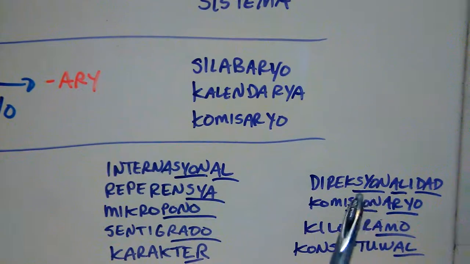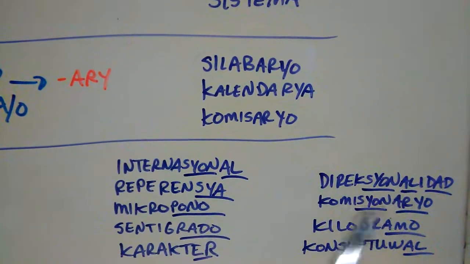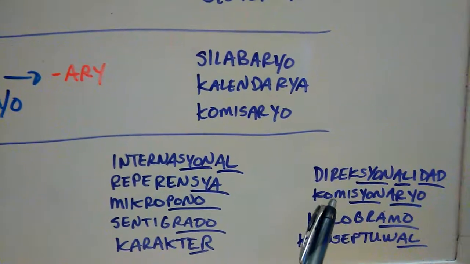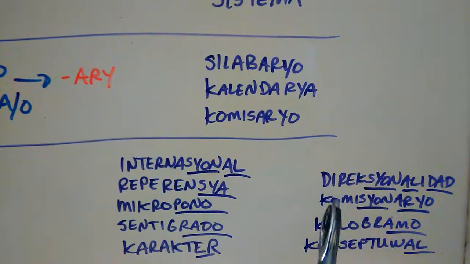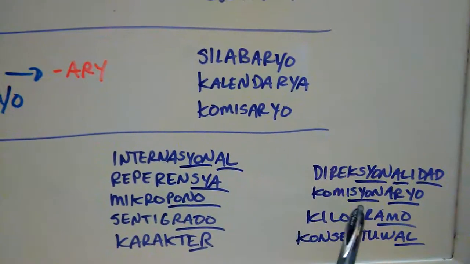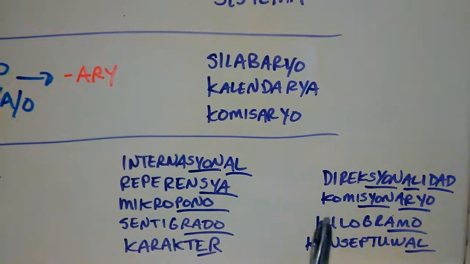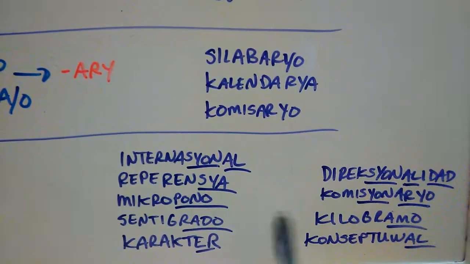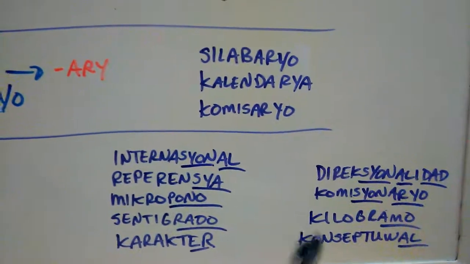Direccionalidad, right? Dirección, -al, -idad, right? Directionality, right? Comisionario, okay? Commission, -ario, a commissionary, that -ary ending again, right? Kilogramo, kilogram, right? Especially in the metric system, kilogram, right? But a lot of people say kilo to mean that it's a kilogram.